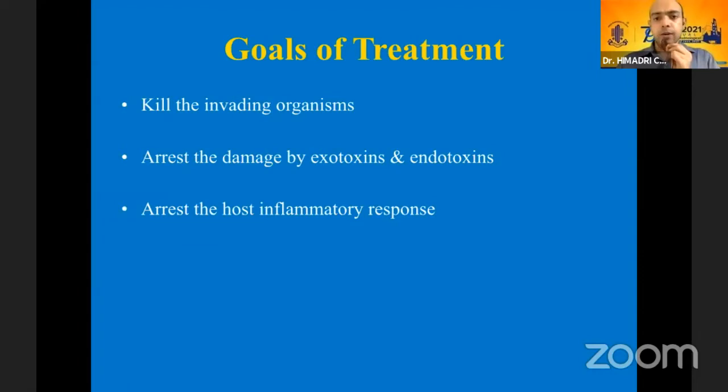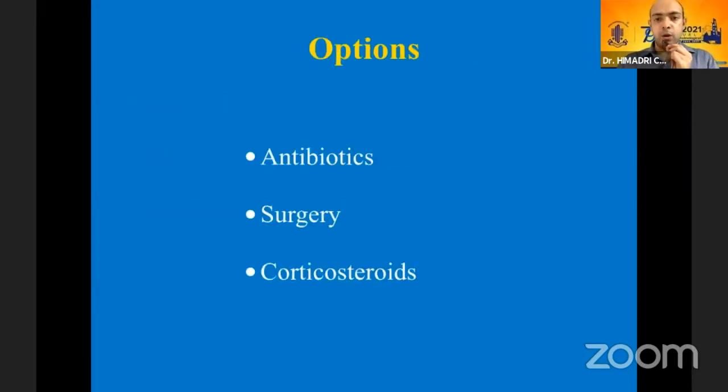What are the goals of treatment? We have to kill the invading organism, arrest the damage by exotoxins and endotoxin, and arrest the post-inflammatory response. What options do we have? Antibiotics can be given intravitreally, oral antibiotics, topical antibiotics. We have the option of pars plana vitrectomy surgery and also using corticosteroids.